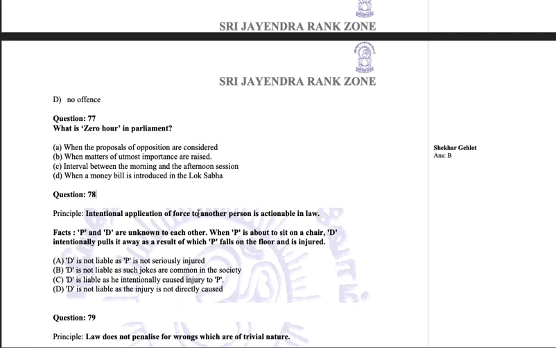Intentional application of force to one other person is actionable in law. P and D are unknown to each other. When P is about to sit on a chair, D intentionally pulls it away, as a result of which P falls on the floor and is injured. Now, D is not liable as P is not seriously injured. D is not liable as such jokes are common in society. D is liable as he intentionally caused injury to P. D is not liable. So definitely D is liable, and the only option saying so is that D is liable as he intentionally caused the injury to P. It summarizes the facts and the principle nicely.